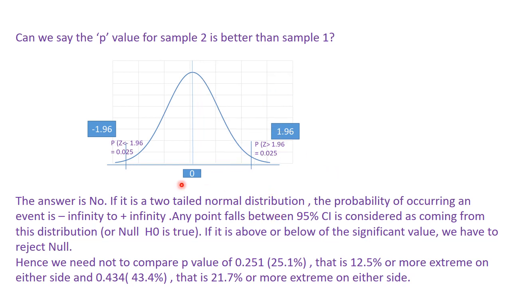Anything that falls between these two values, that is the 95% confidence interval, we consider to have come from the same population, meaning our null hypothesis is true. Hence, we need not compare the p-values of 0.251 and 0.434, since both have come from the same distribution.